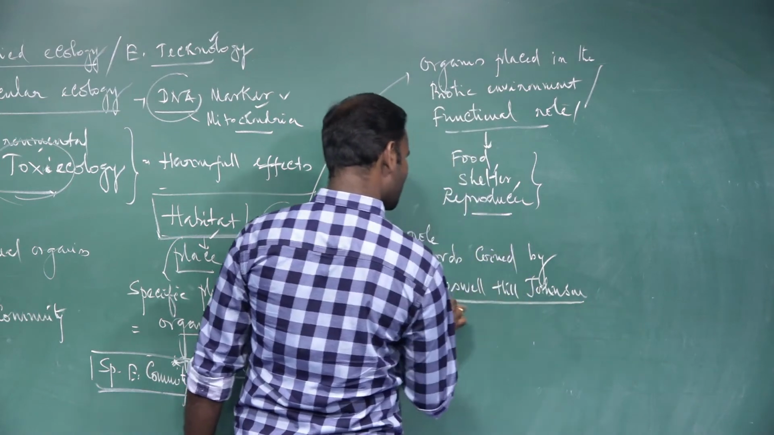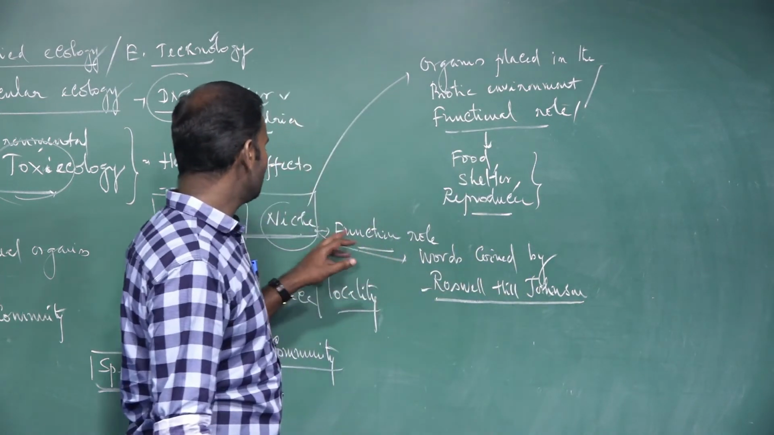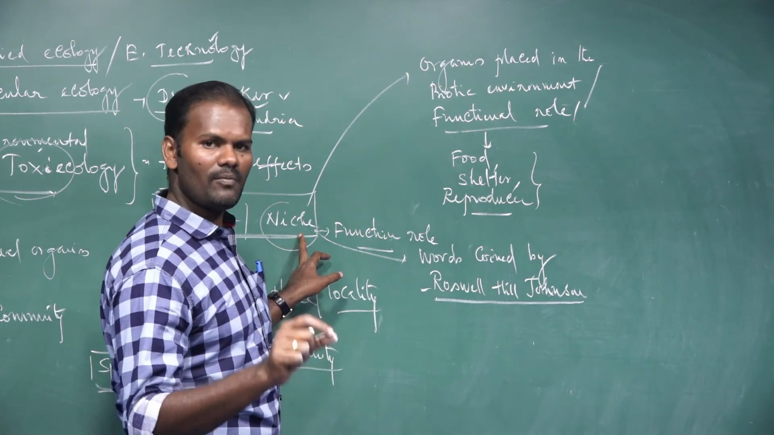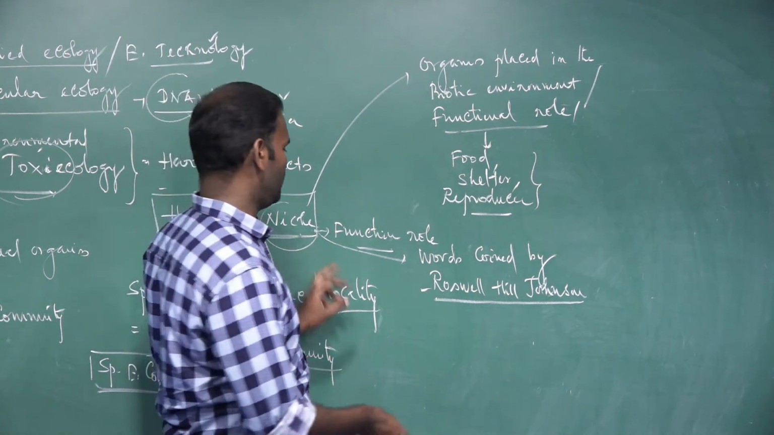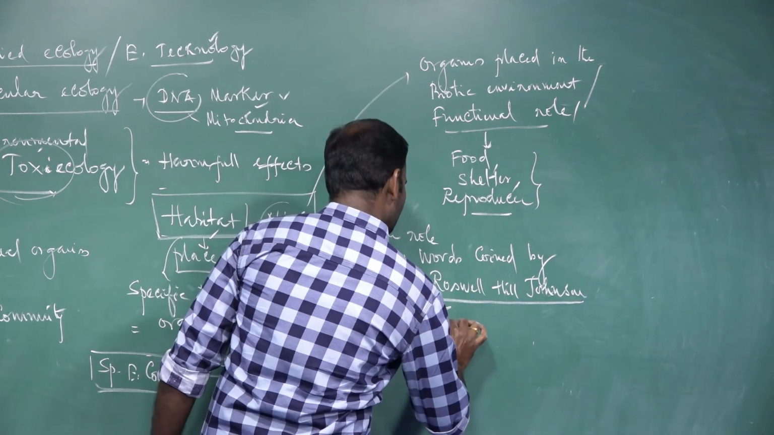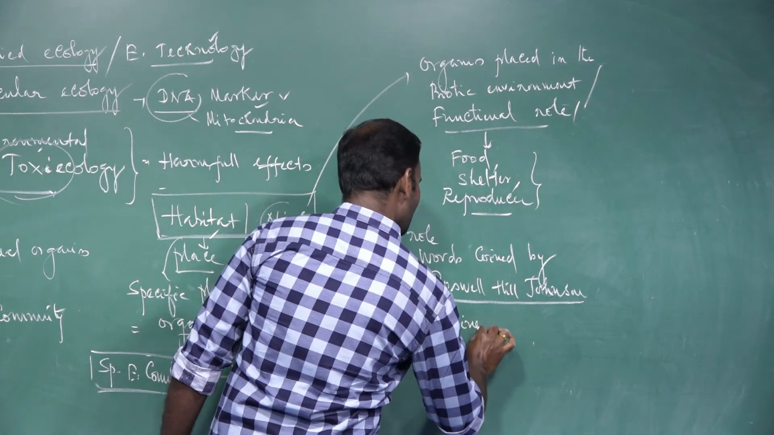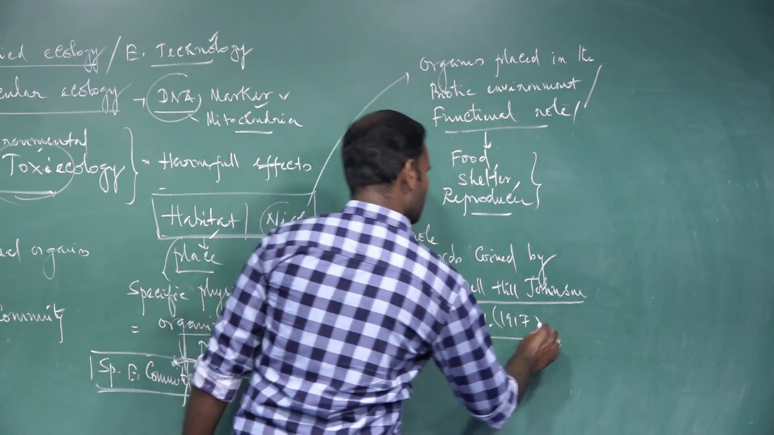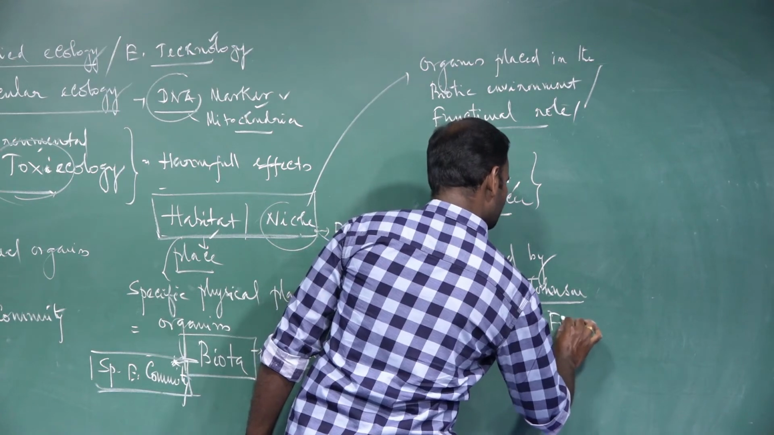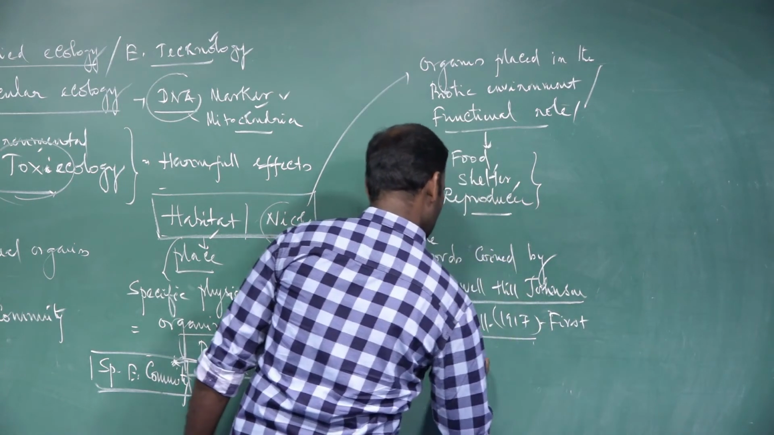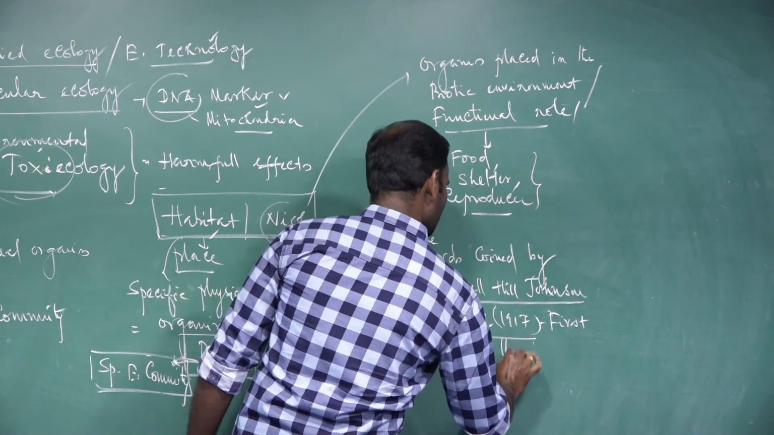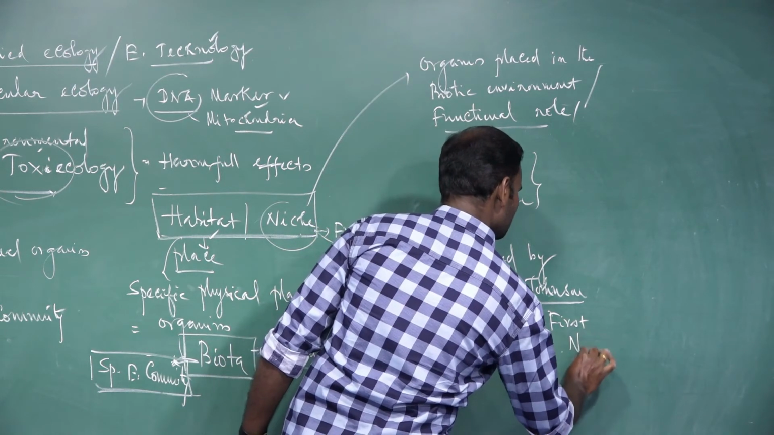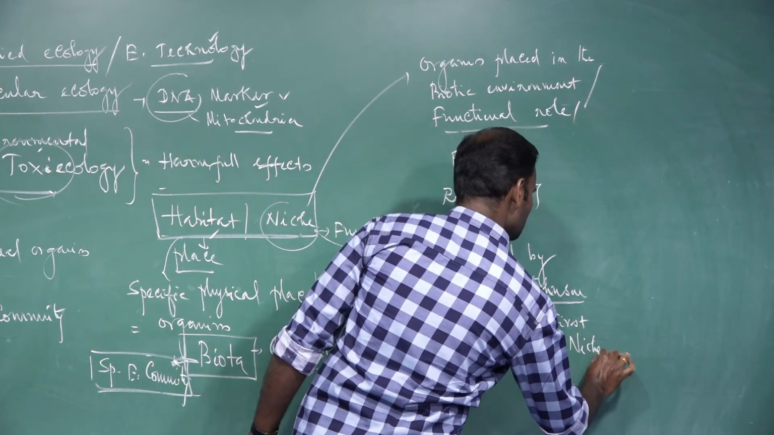Roswell Hill Johnson is the first person to coin the term ecological niche. But probably it was first used by Grinnell in the year 1917. He is the first person to use the term niche.